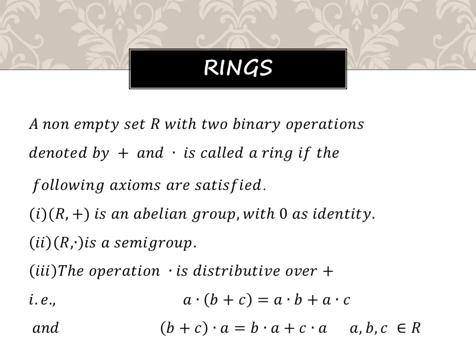Wherever two operations are there, we have to use the distributive technique. How can I apply that? a dot (b plus c) is equal to a dot b plus a dot c, and (b plus c) dot a is equal to b dot a plus c dot a, where a, b, c belong to R. I think in our previous semester, in PCNF and PDNF also, in place of plus we may use OR, in place of dot we may use AND. Like that also you can remember this technique. Clear?